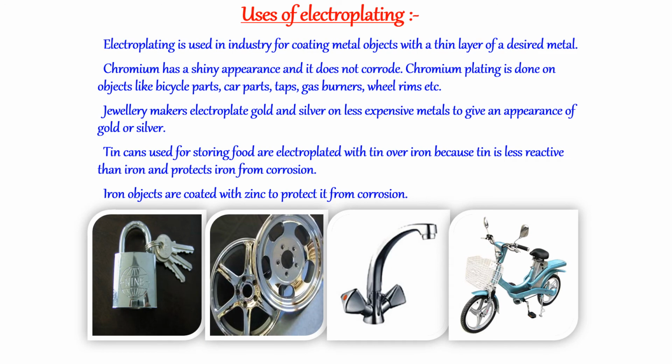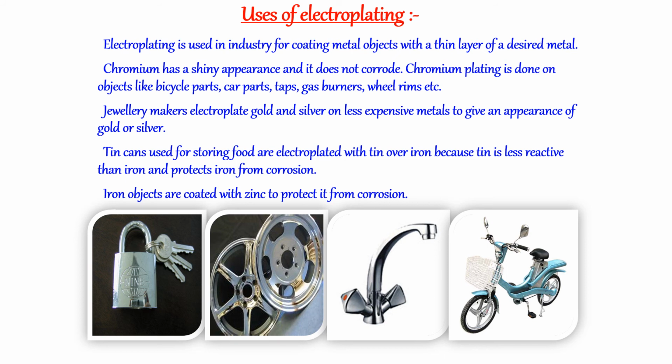Uses of electroplating. Electroplating is used in industries for coating metal objects with a thin layer of a desired metal. Chromium has a shiny appearance and it does not corrode. Chromium plating is done on objects like bicycle parts, car parts, taps, gas burners, wheel rims, etc.